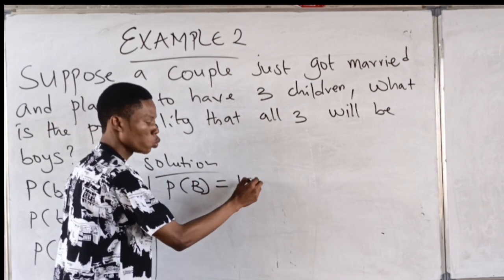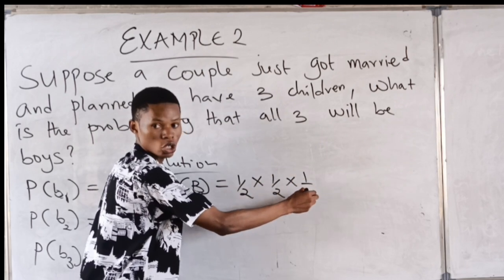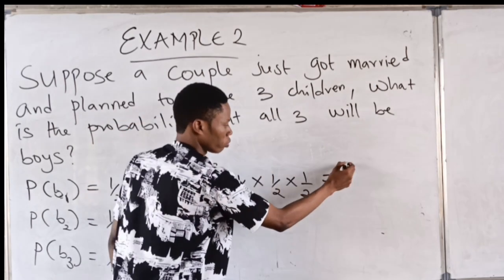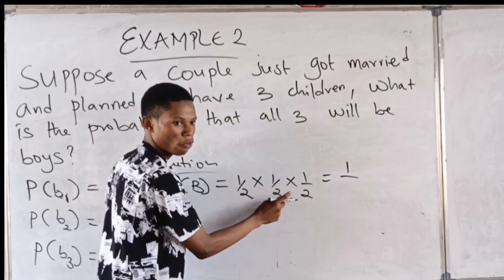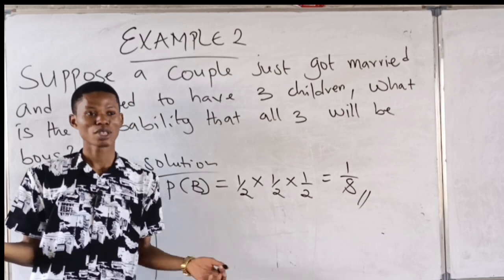So the probability of all 3 will be equal to 1 over 2 times 1 over 2 times 1 over 2. Is it not? 1 times 1 times 1 is 1. 2 times 2 is 4, times 2 is 8. That's it.